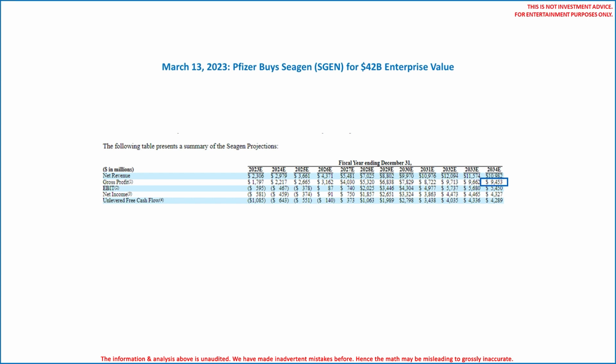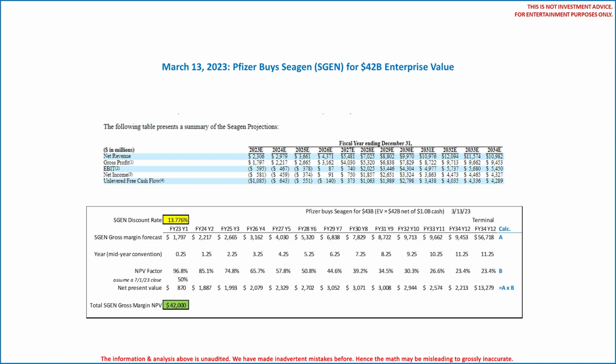The fiscal year 2034 gross profit forecast is simply too much in potential terminal value to ignore like the others, and with 4 FDA-approved oncology-focused therapies and, we assume, several late stage in the pipeline, we have no idea when Seagen's sales could peak, nor can we even provide an educated guess. That being said, and only for the sake of argument, if one were to use a multiple of 6x on Seagen's 2034 gross margin, the terminal value would be a hair over $56.7 billion. Remember, we do not consider the costs to get there.